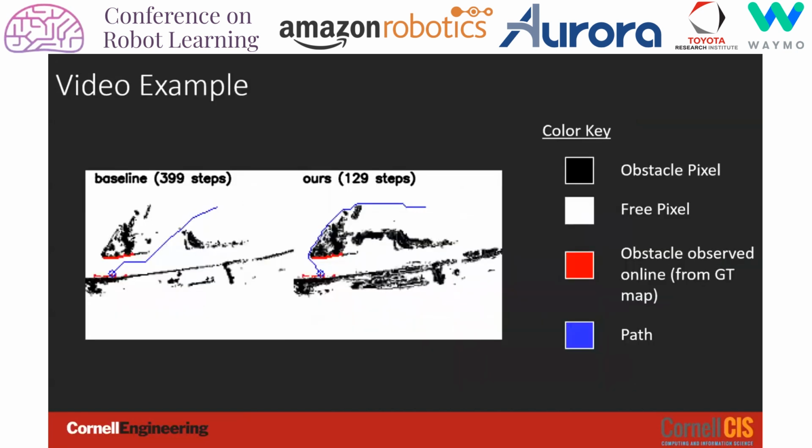Here's a video example comparison between the optimistic baseline and our framework. The goal is located in the top right of each image. Pay attention to how in the optimistic baseline example, the planner must replan several times online as it runs into obstacles, whereas for the inpainted obstacle map, the planner is able to navigate directly to the goal, as some occluded obstacles were filled in by the inpainting network, increasing efficiency and reducing the number of replans needed.